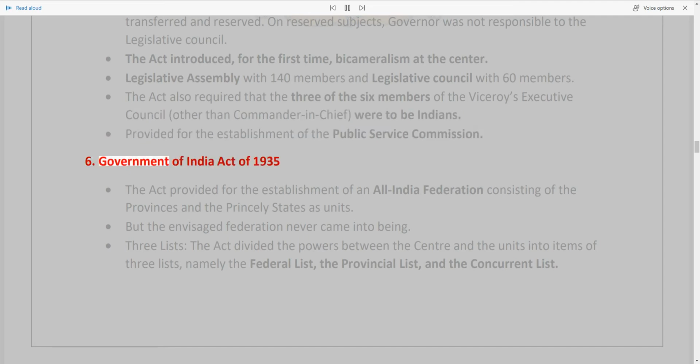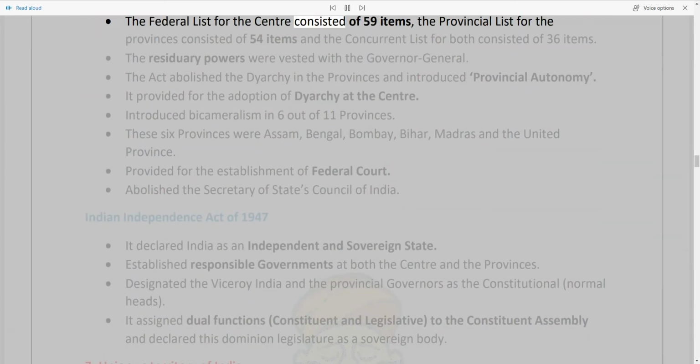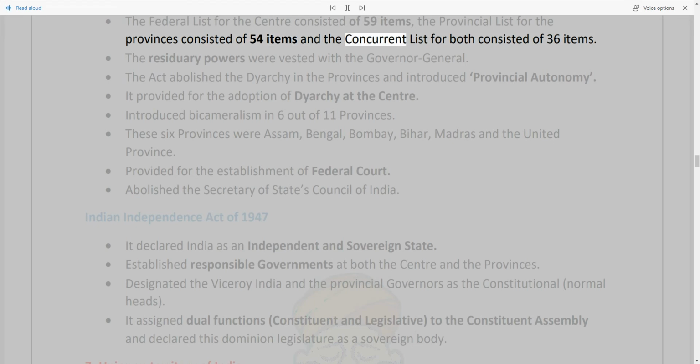6. Government of India Act of 1935. The Act provided for the establishment of an All-India Federation consisting of the provinces and the princely states as units. But the envisaged federation never came into being. 3 lists: the Act divided the powers between the centre and the units into items of 3 lists, namely the federal list, the provincial list, and the concurrent list. The federal list for the centre consisted of 59 items, the provincial list for the provinces consisted of 54 items, and the concurrent list for both consisted of 36 items.